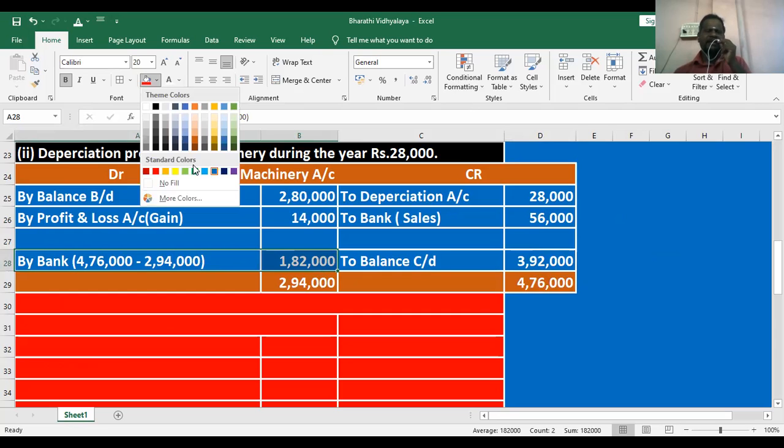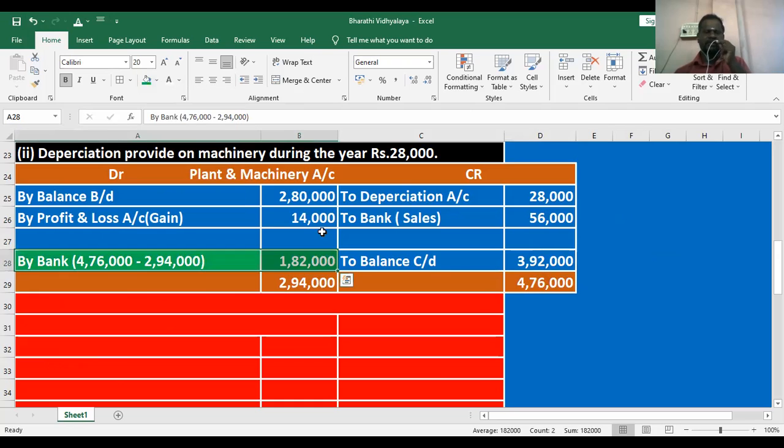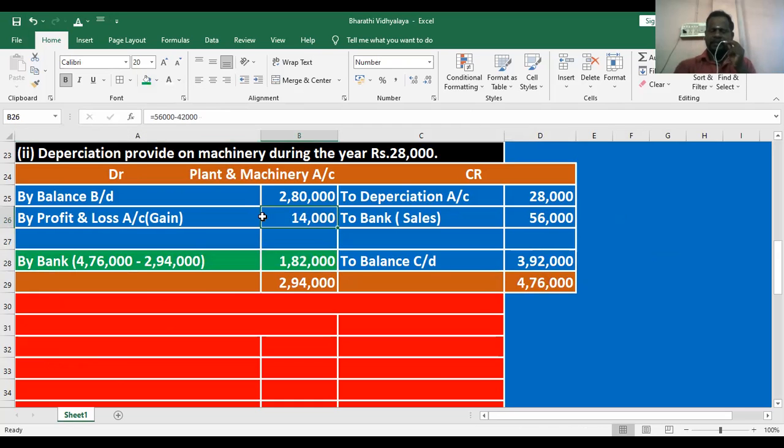Any bank account in the plant and machinery account, look at the plant and machinery account. Wherever they are given the bank account, it should be recorded in investing activities. Bank account credit side means sales. Why? Because the cash comes in and the machinery goes out.